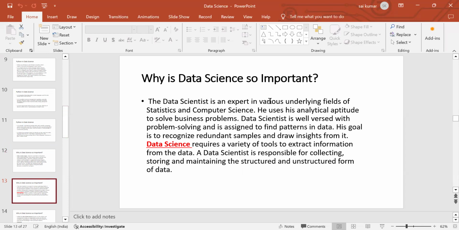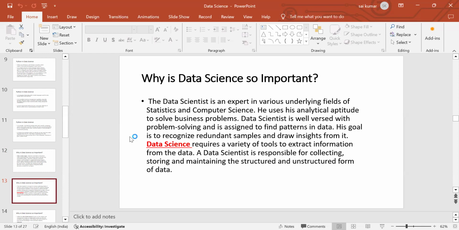Here the data scientist is an expert in the fields of statistics. He must know maths, which is very important for analyzing the data, and computer science for coding and solving, converting raw data into meaningful data. We can use both statistics and computer science. He uses an analytical aptitude to solve business problems, so he also has some knowledge of the business.